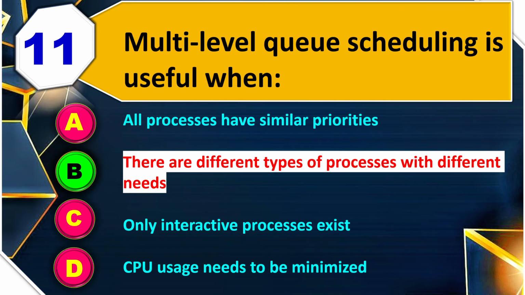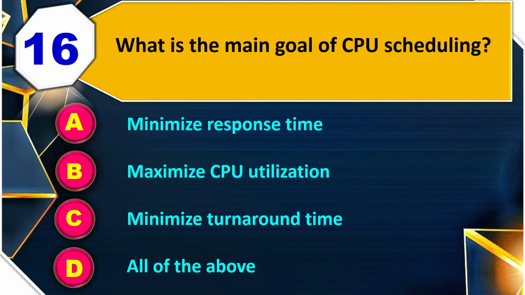Question number 15. Which process is assigned first in a preemptive priority scheduling system? The process with the highest priority, the process with the shortest burst time, the process that arrived first, the process with the largest memory size? So the right answer is the process with the highest priority. Question number 16. What is the main goal of CPU scheduling? Minimize response time, maximize CPU utilization, minimize turnaround time या फिर all of the above? So the correct answer is all of the above.